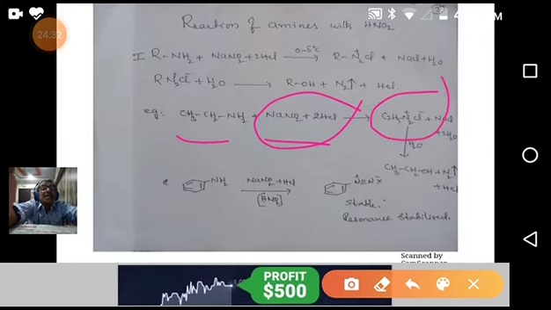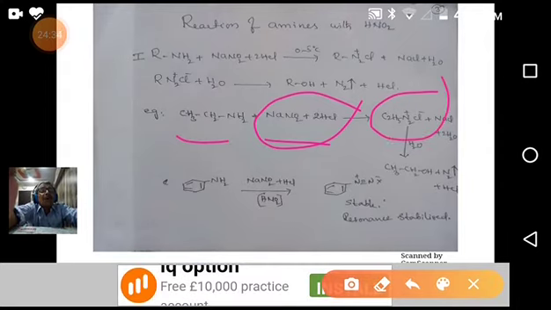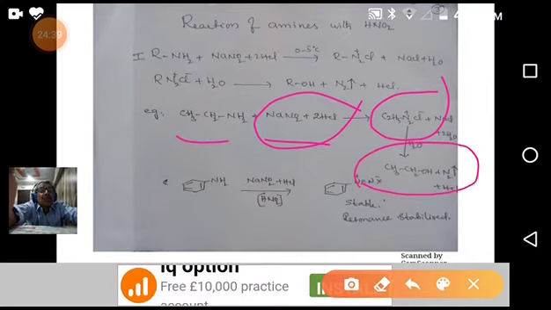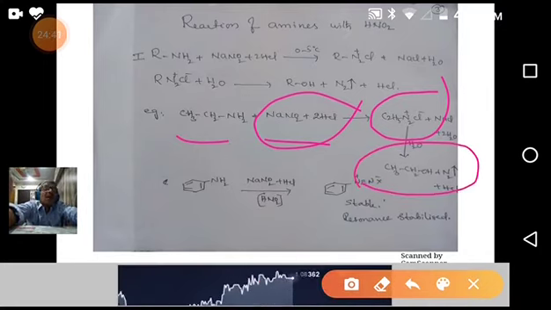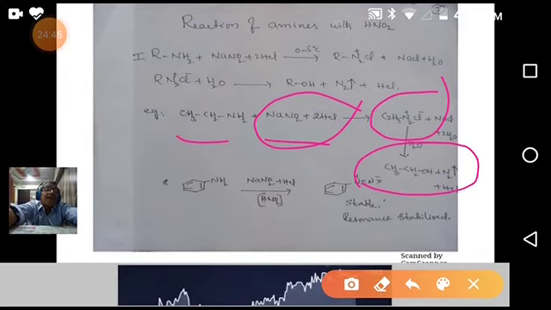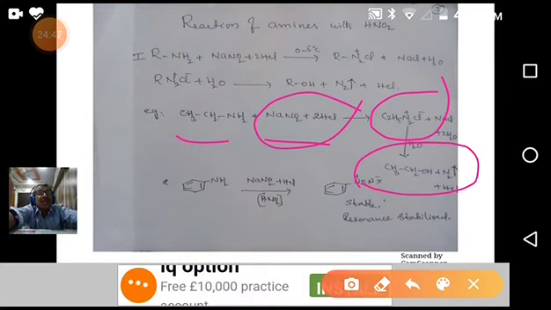This is unstable, I already told you. On addition of water, it undergoes hydrolysis, giving nitrogen and ethanol. So the evolution of nitrogen gas indicates it is an aliphatic primary amine.